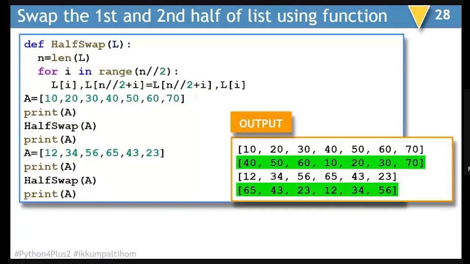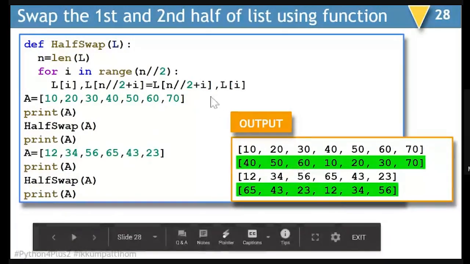This is the example, if you remember, we did while doing list: how to swap the first and second half of a list using a function. Earlier, we were able to do this for only one particular list. Here, once you have written the code inside a function with the name half swap, you can have any number of lists on which the similar operation can be done. So here we are simply swapping the first and second half of the list.